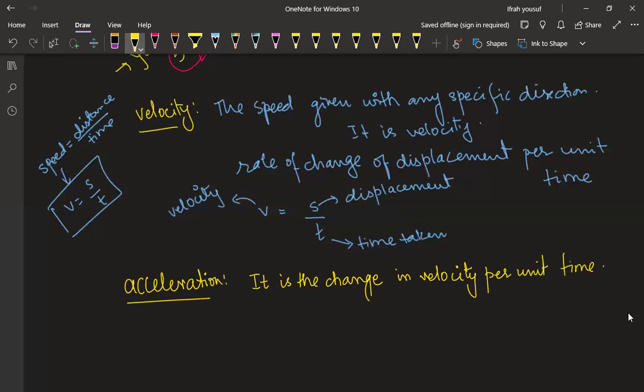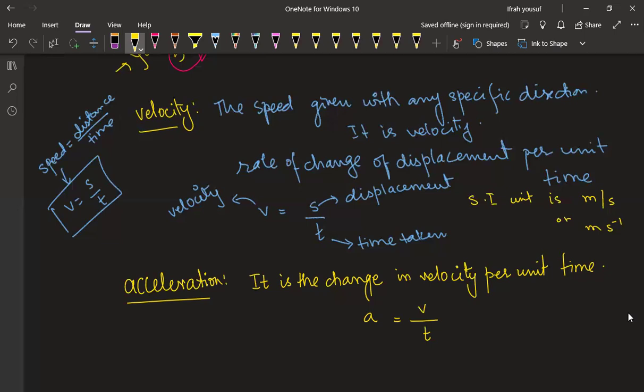per unit time. The SI unit for speed or velocity is meter per second, or you can also write it in this way. Clear? Meter per second, and you read it in the same way, meter per second. Got it? It is the change in velocity per unit time. So change in velocity divided by time is going to be your acceleration.